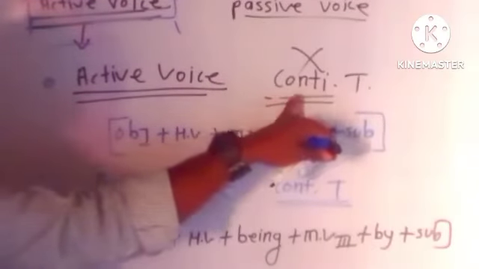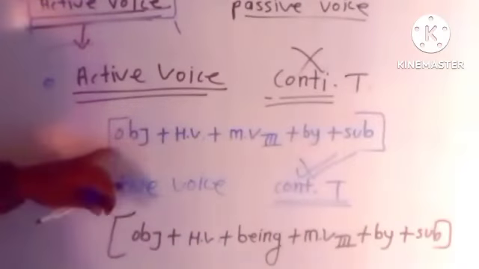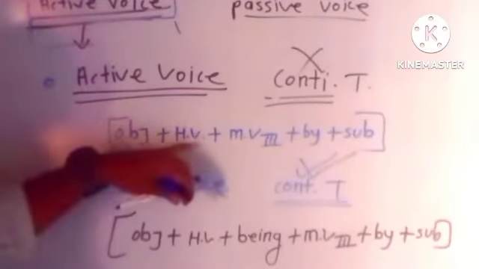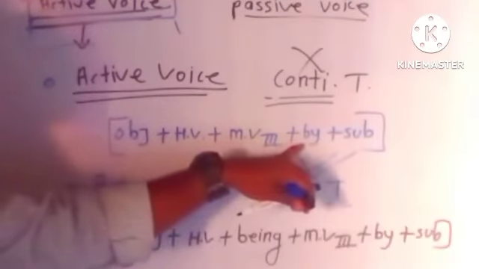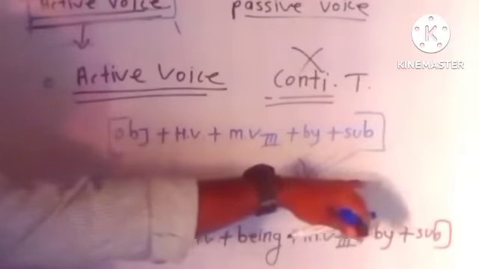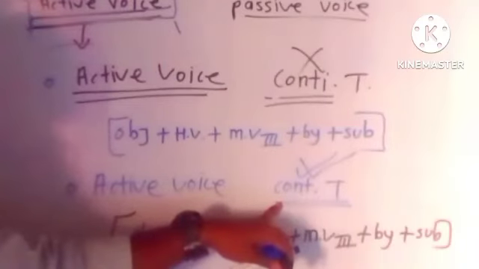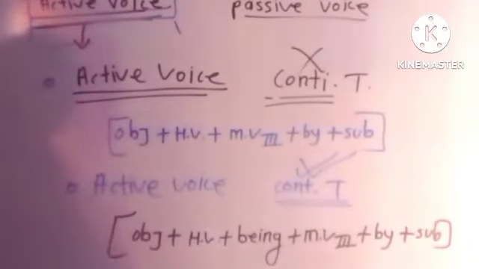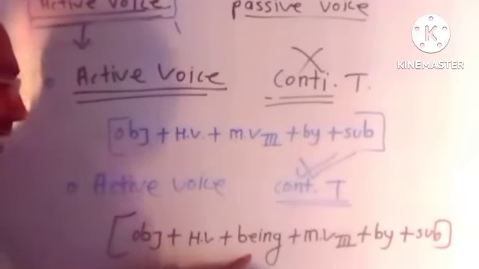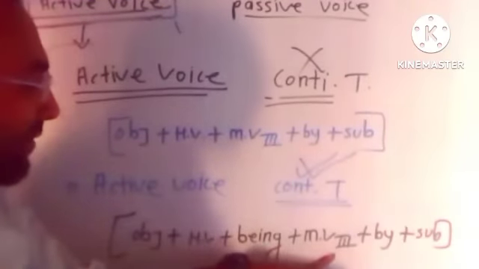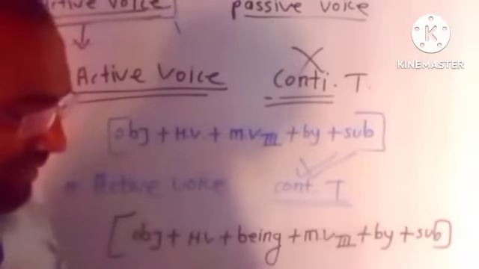When the active voice is not continuous tense, object plus helping verb plus third form of main verb plus by plus subject. And when the active voice is continuous tense, object plus helping verb plus being plus third form of main verb plus by plus subject.